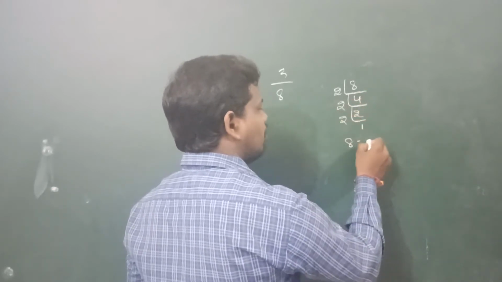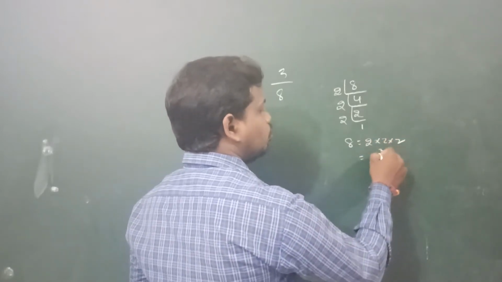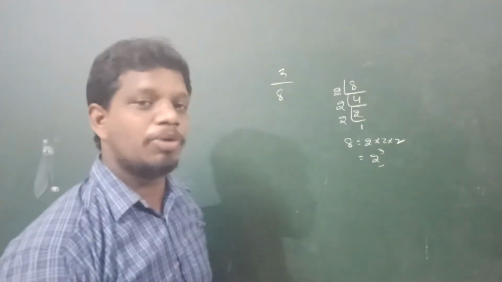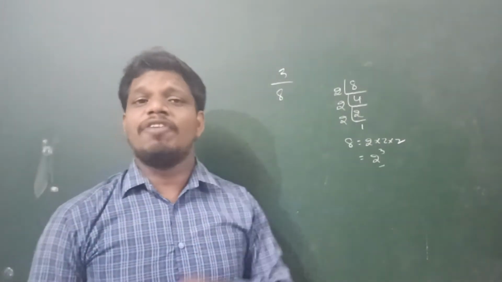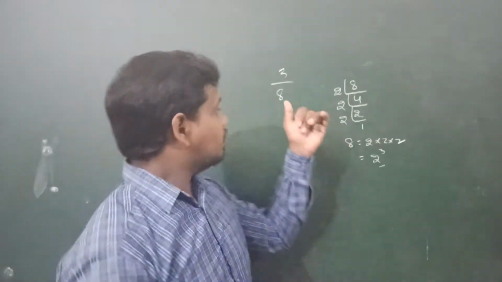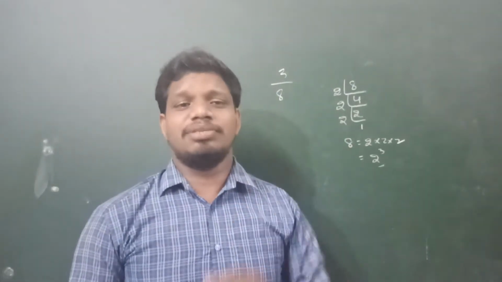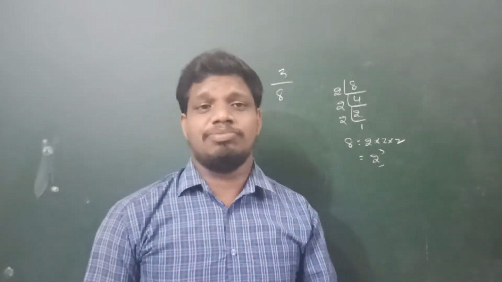So 8 is nothing but 2 into 2 into 2, so we can write 2 power of 3. So we see the denominator is in the form of a power of 2, so it is a terminating decimal. The decimal form of this rational number is terminating decimal.